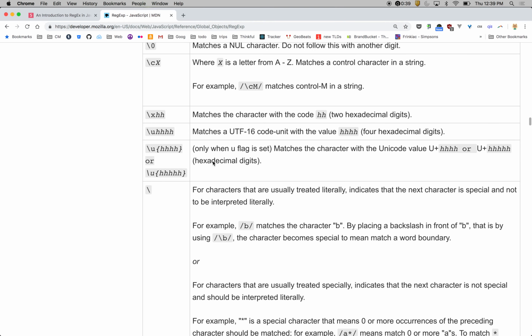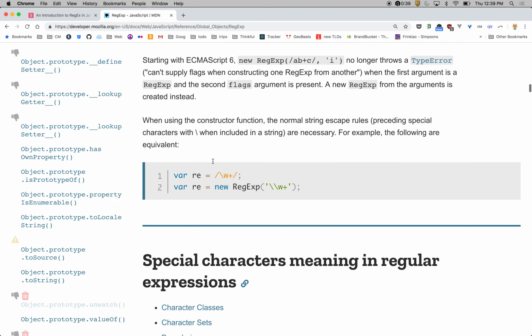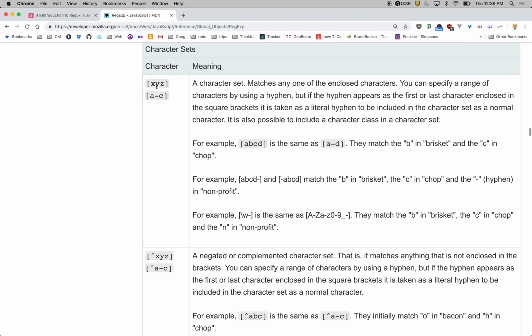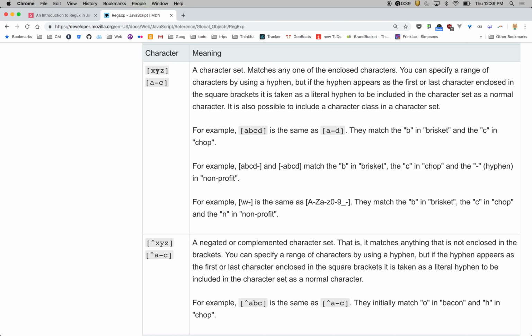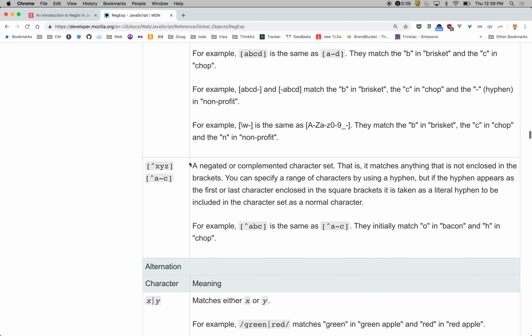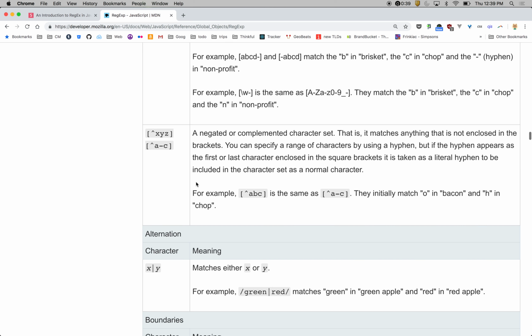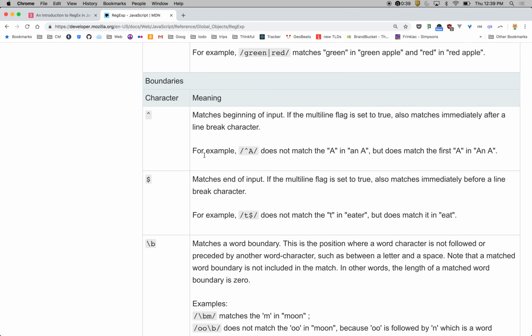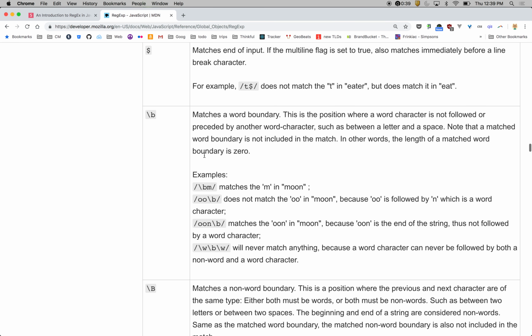And then some more complex stuff. Another one that I didn't talk about in the slides is down here. So this is the character sets we looked at. We mentioned a little bit X or Y or Z, A through C. You can also do the not if you throw the caret in the beginning of that. The pipe. There's some more characters we talked about. Word boundaries.